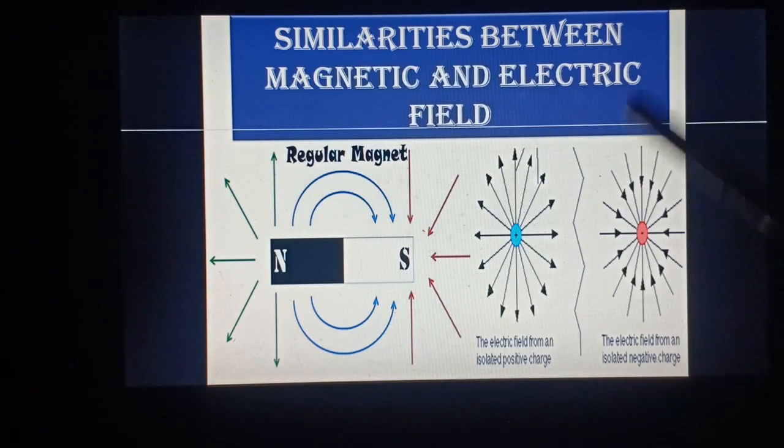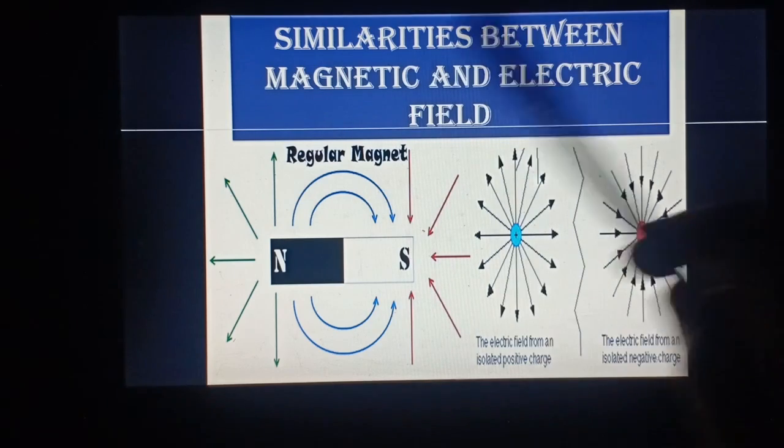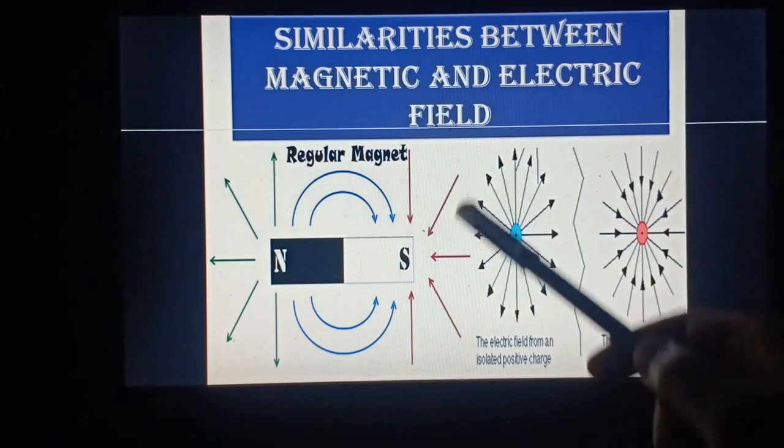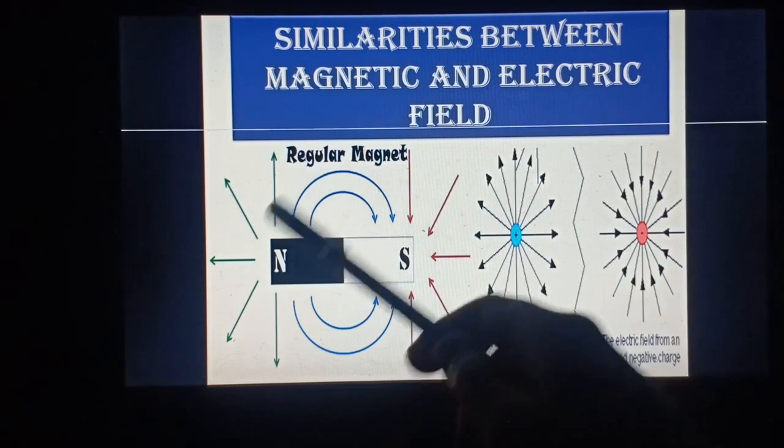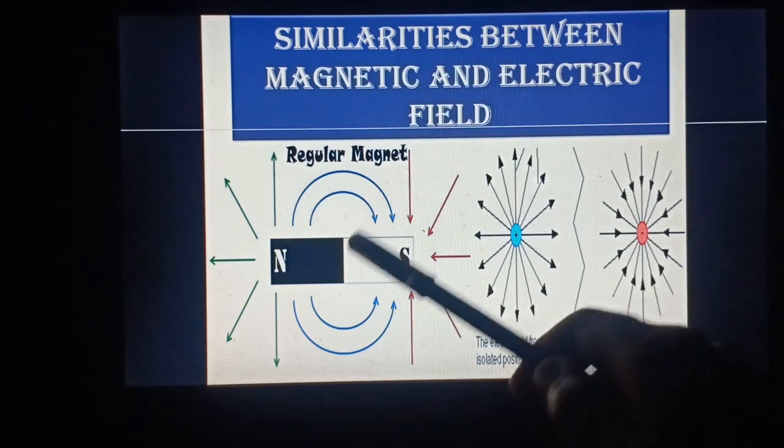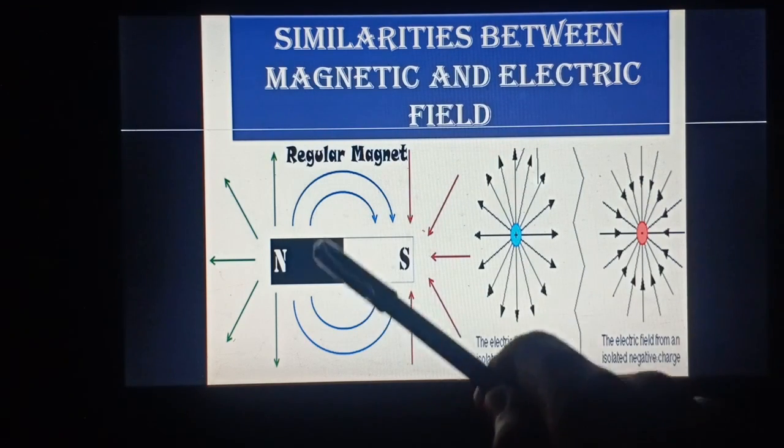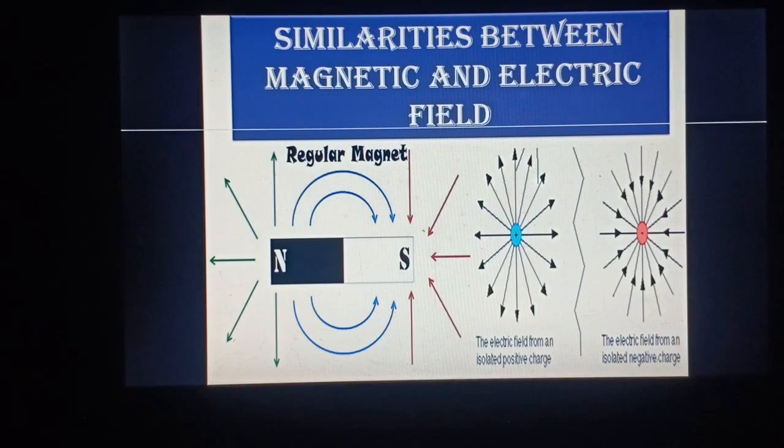So here you have to have a basic clear concept regarding the direction of magnetic and electric fields, and this is the similarity between electric and magnetic fields. That is why, in this chapter, electromagnetism, we are relating these things. As I have told earlier, these chapters are experimentally based. First phenomena are observed, and then we try to establish the relationship between various facts. The behavior of the electric field was studied, the behavior of the magnetic field was studied, then a relationship was tried to be established between the electric and magnetic fields.